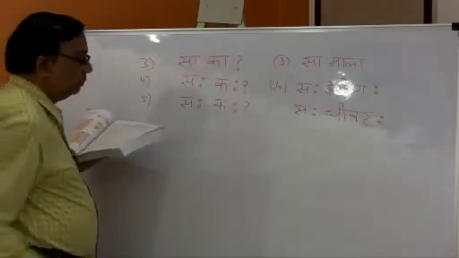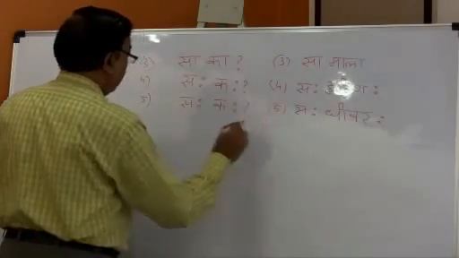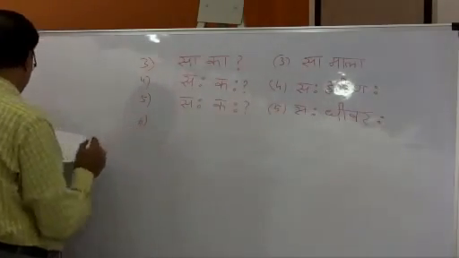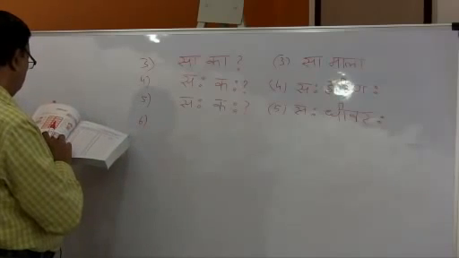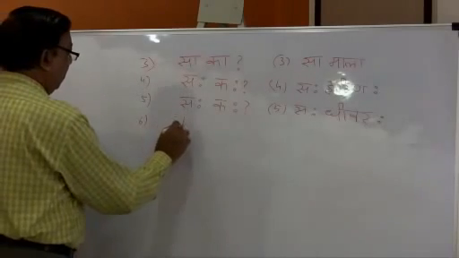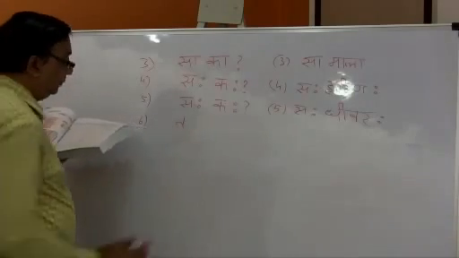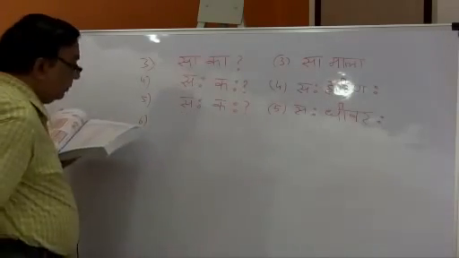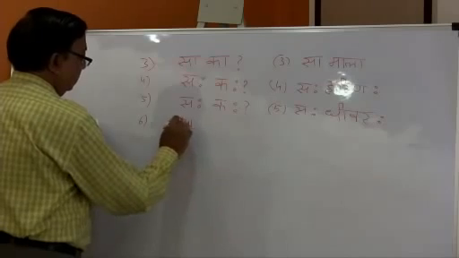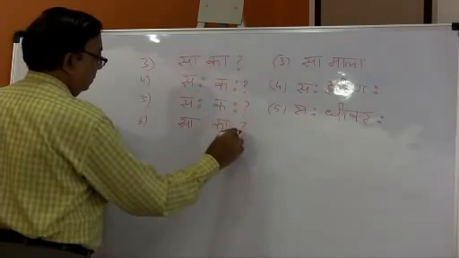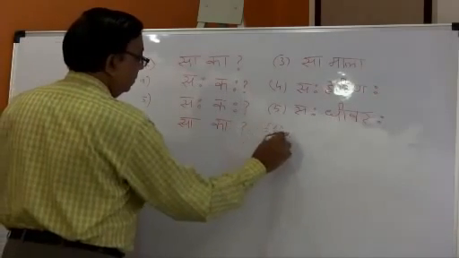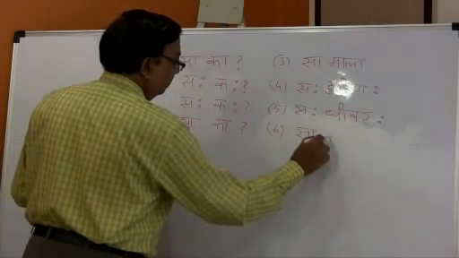Then the sixth one, we pick up Karkati. It has to be sa ka. And the answer is sa karkati.